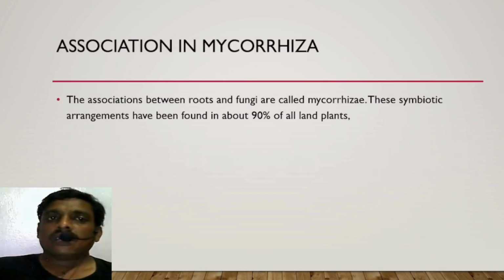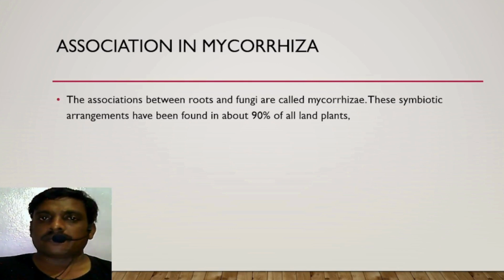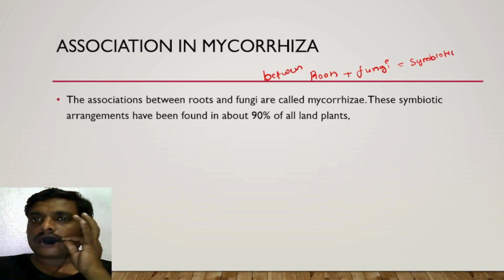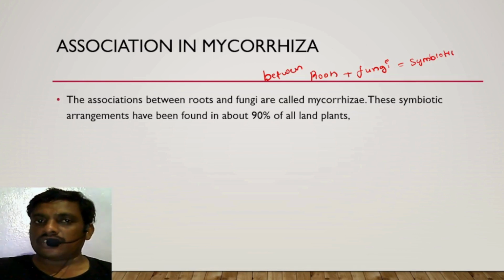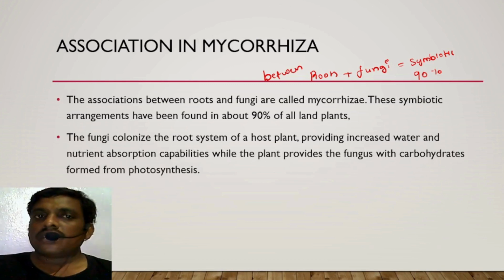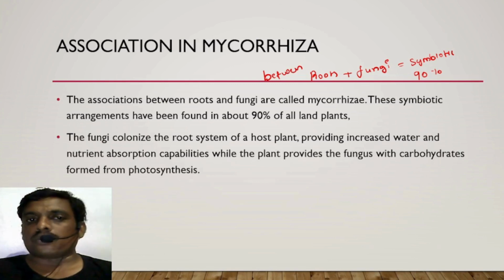One more question, let us learn. What do you mean by association in mycorrhiza? The association between roots of a plant and fungi is generally called mycorrhizae. This is a kind of symbiotic association. It has been found in 90% of all land plants. Now, what kind of relation is there between this fungi and plant roots?